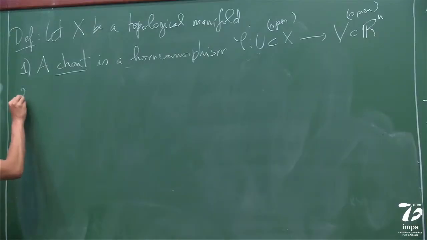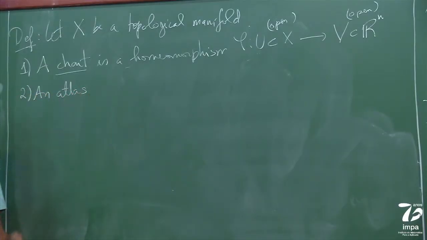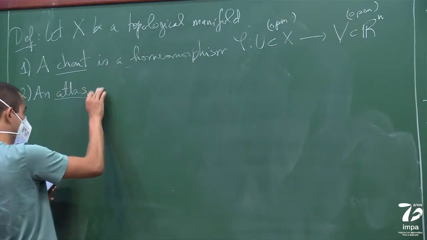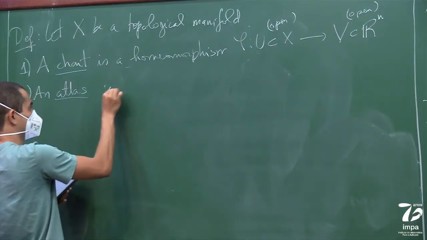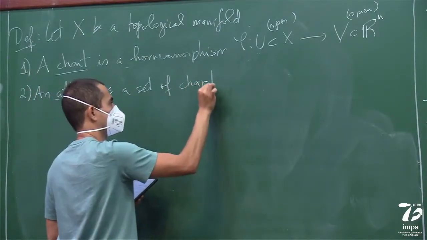And an atlas is a collection of charts that covers the whole manifold. So it's a set of charts. An atlas is a set of charts.